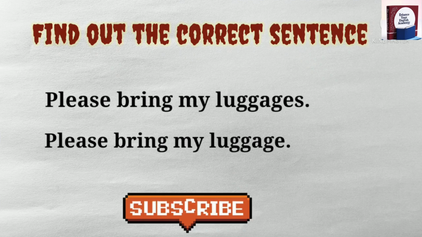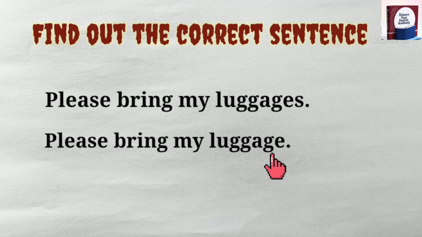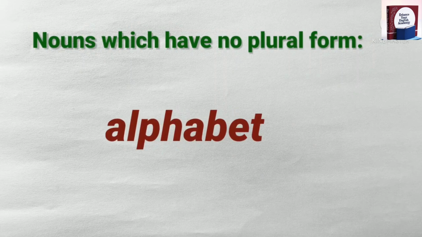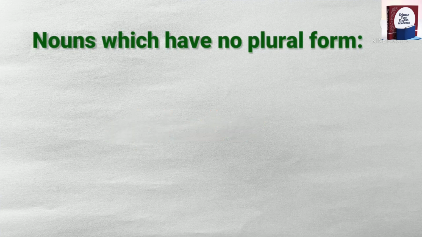Please bring my luggages. Please bring my luggage. The correct answer is the second one. Please bring my luggage. What's the reason? Because we should never say luggages. It is always luggage. Some nouns are used only as singular. They have no plural forms. For example, alphabet. We should say, I learnt all the alphabet, not alphabets.